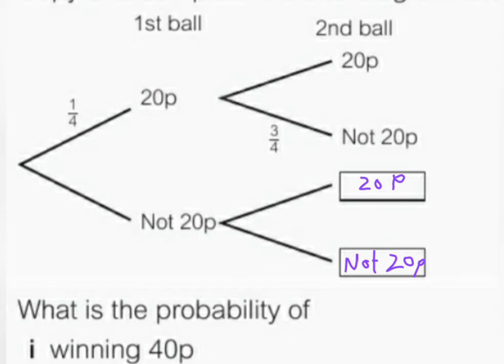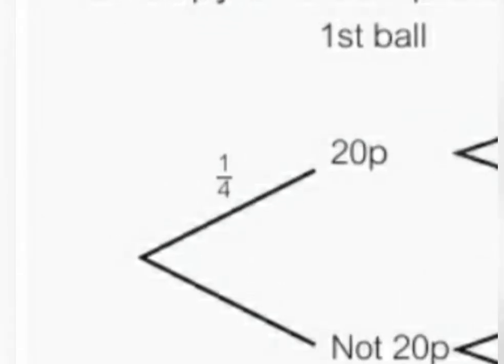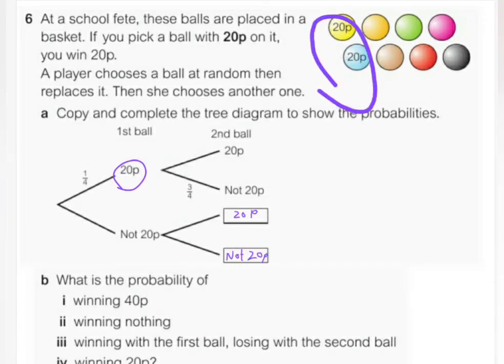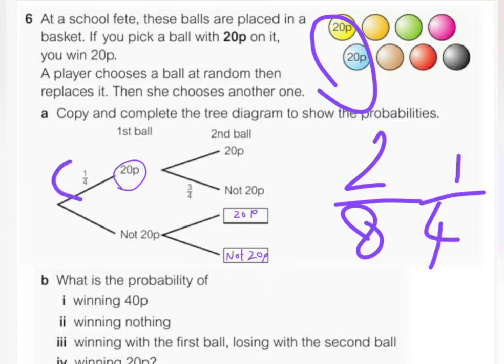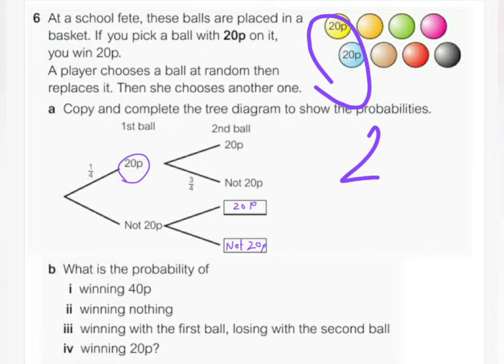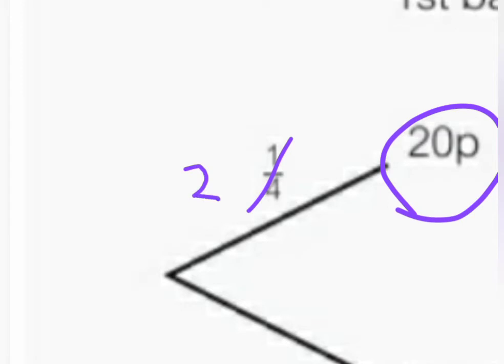Now let's fill the probabilities so we can answer the questions. The probability of picking a 20p out of these balls for the first ball is 2 out of 8, right? So 2 over 8, and when you simplify it, it's going to be 1 over 4. They simplified it so you can know that it's 1 over 4, but it's basically 2 over 8. It's okay to work with both numbers or simplifying the numbers. It's not a problem. But let's work with the bigger number, which is 2 over 8, so you don't get confused about answering the questions.